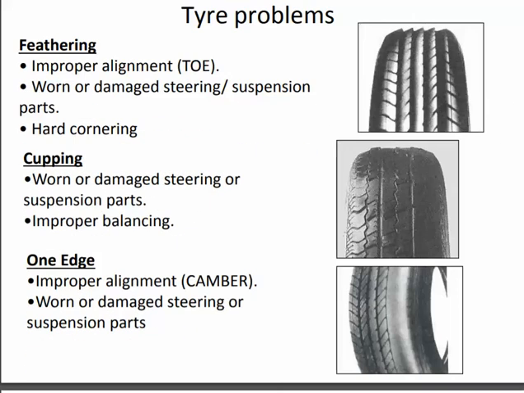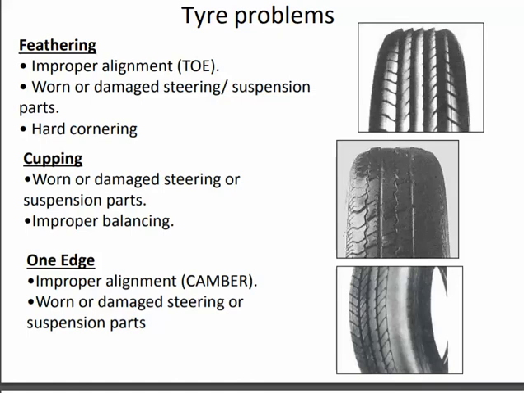Then we have tire problems. The featuring is improper alignment due to improper or non-uniform wearing of the tires, which may be caused by improper toe, worn or damaged steering and suspension parts, and even hard cornering.